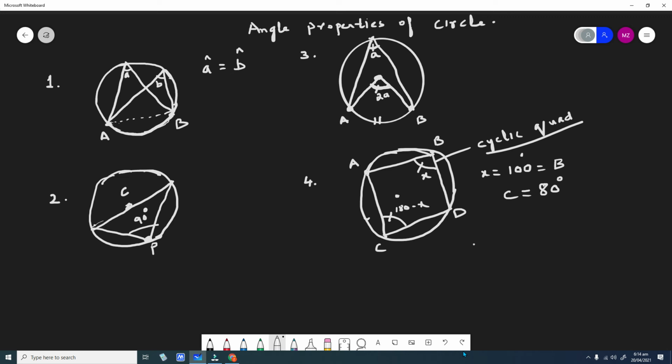So suppose we take another circle for discussing another property of a circle. Suppose you are given with this circle and you have got this cyclic quadrilateral.